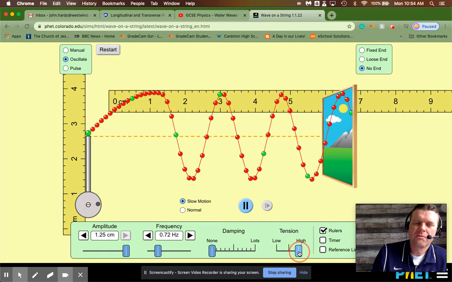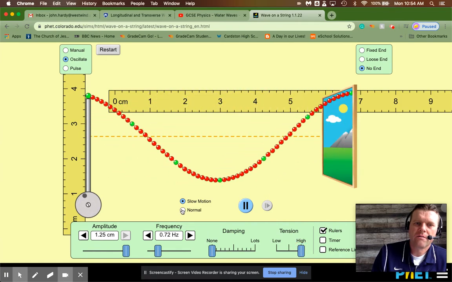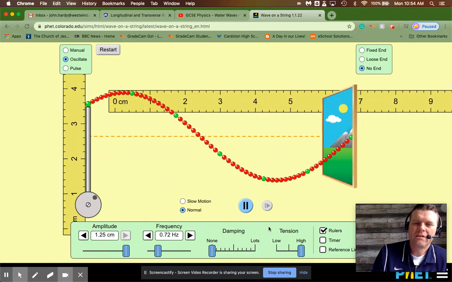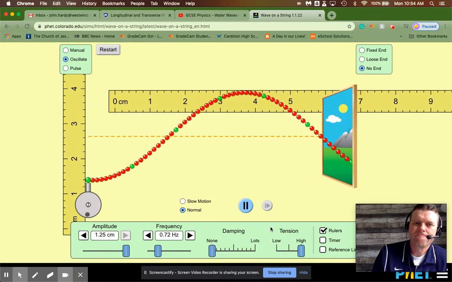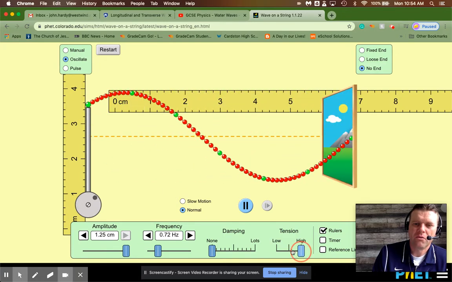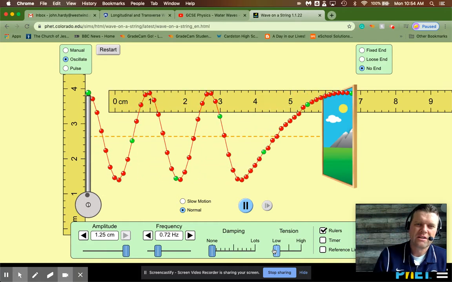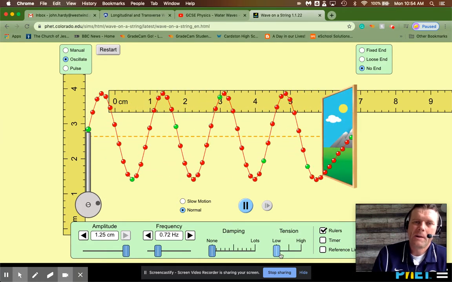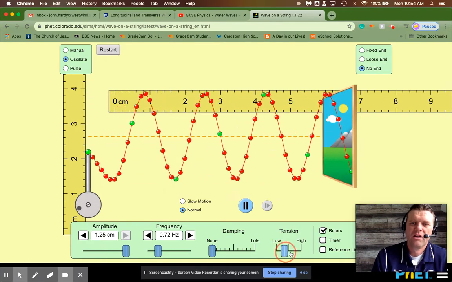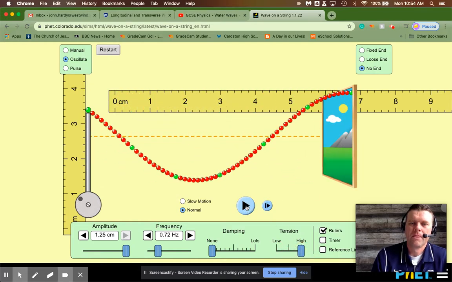That's probably about as much. Oh yeah, I could show you the tension here. Look at that. If I make the tension very high, now that affects the speed big time. It also affected the wavelength. But if I change the medium so that it is not very tight, I change both again. So anyway, all these variables come into play, and we're going to look at how they interact with each other.